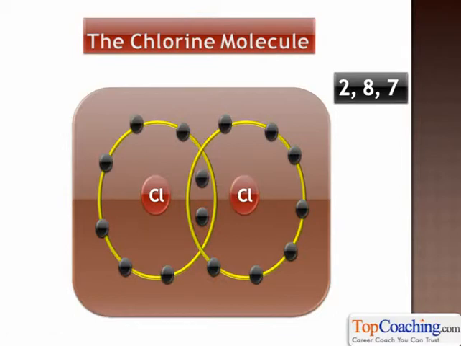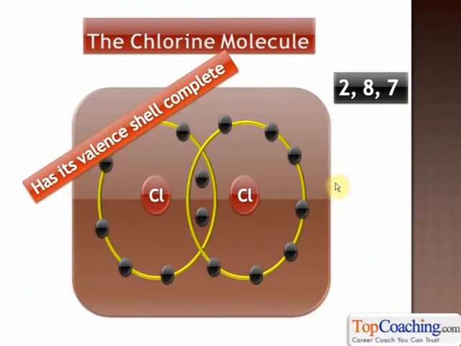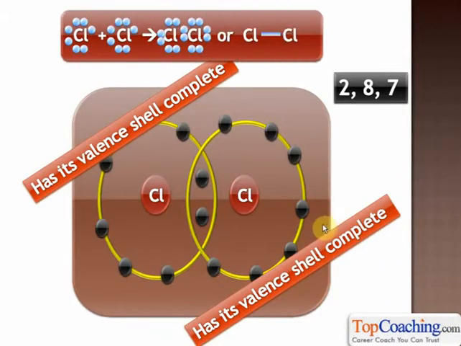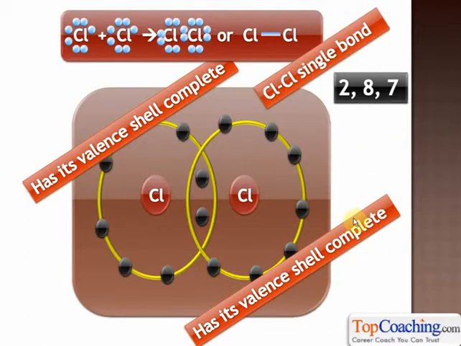Now you can see that after sharing that extra electron from the chlorine atom on the right, the chlorine atom on the left has 8 electrons. 1, 2, 3, 4, 5, 6, 7 and 8, because these 2 electrons are available for both the chlorine atoms. Similarly, the chlorine atom on the right also now has 8 electrons, as it has been sharing one extra electron from the chlorine atom on the left. Since one pair of electrons is being shared, therefore the bond between the two chlorine atoms is a Cl-Cl single bond. After all, one pair of electrons is being shared, isn't it?